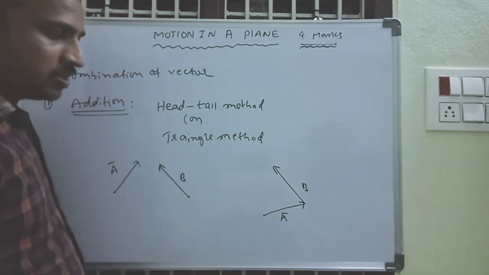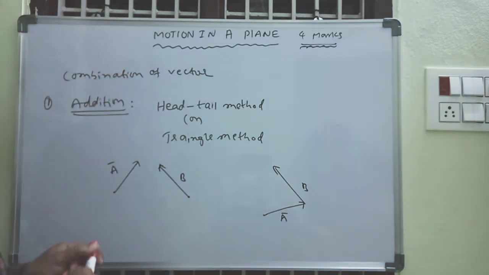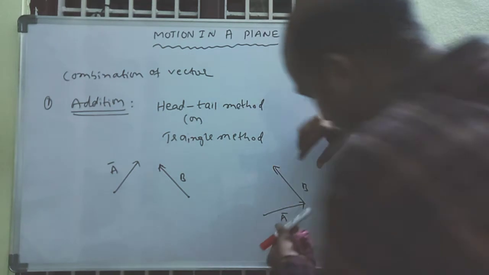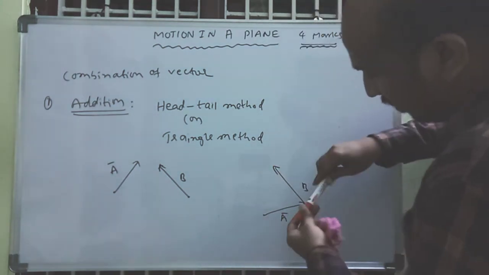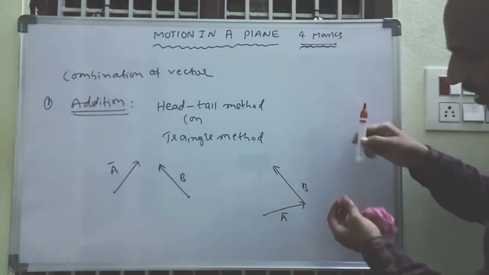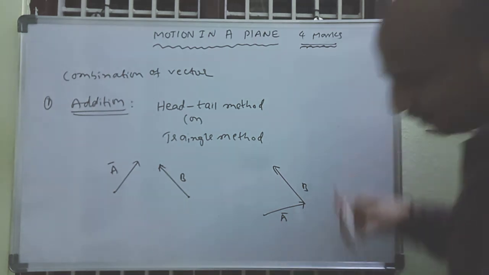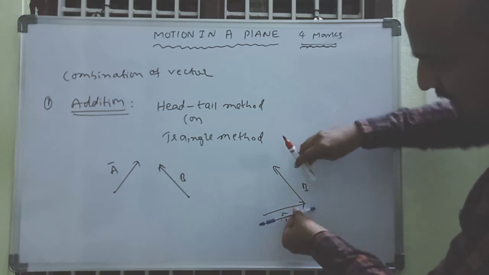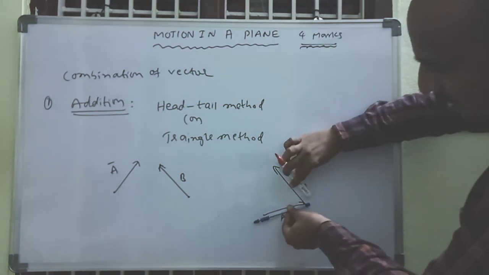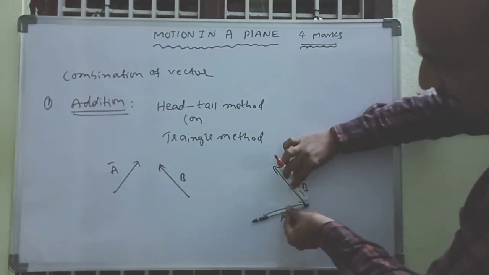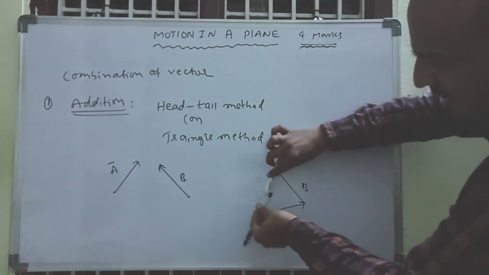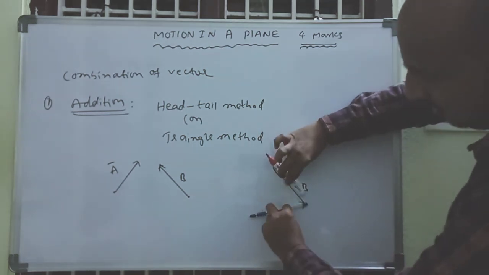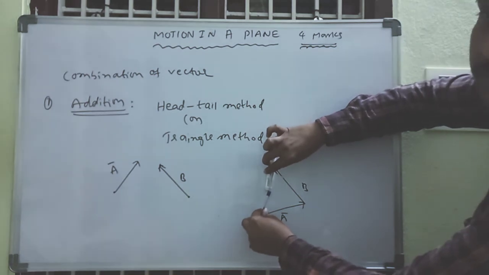So what is the combination of these vectors? How to combine these two vectors? This is vector A, this is vector B here. What is the resultant direction? So this is the resultant direction. This is the vector here, this is the resultant direction. Clear now?